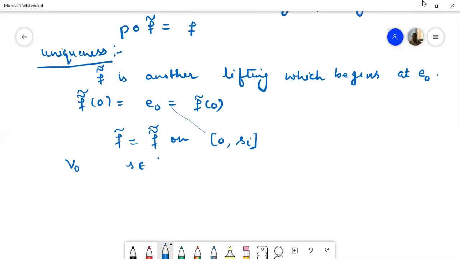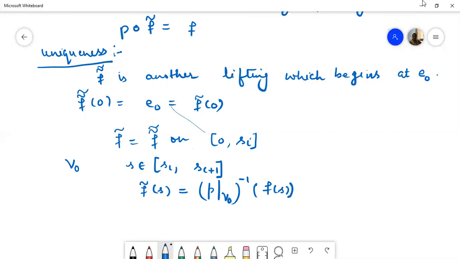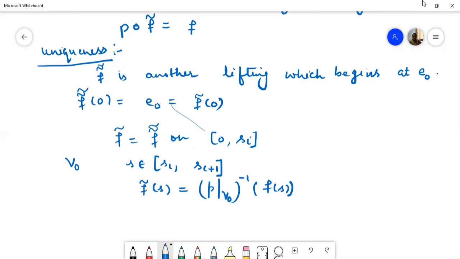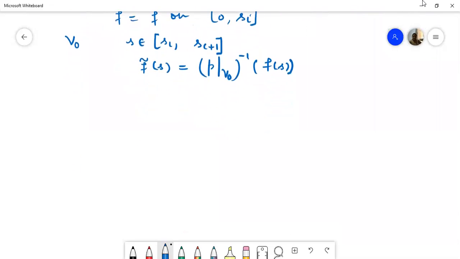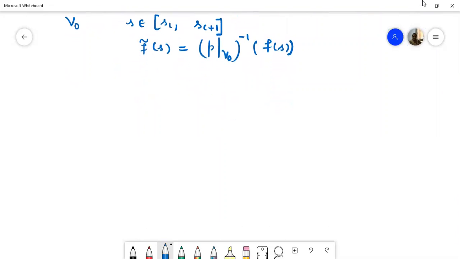Then for any S in the interval Si to Si plus 1, we have defined F curl at S to be P restricted to V naught inverse image at the point Fs. Now what is the value of F double curl S? What should be the value of F double curl S for this S?